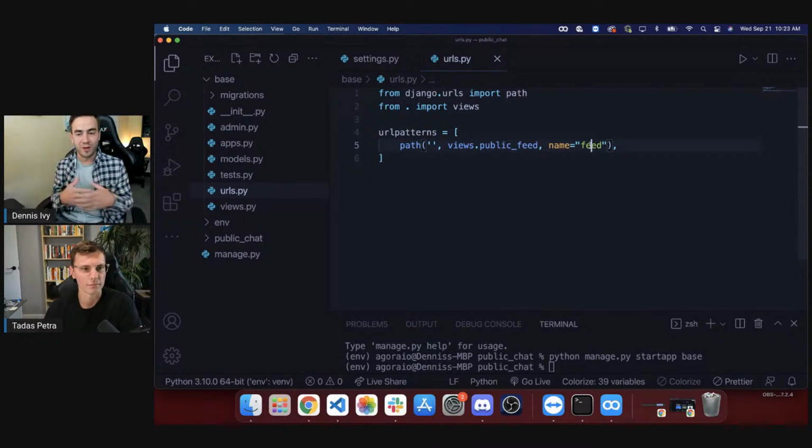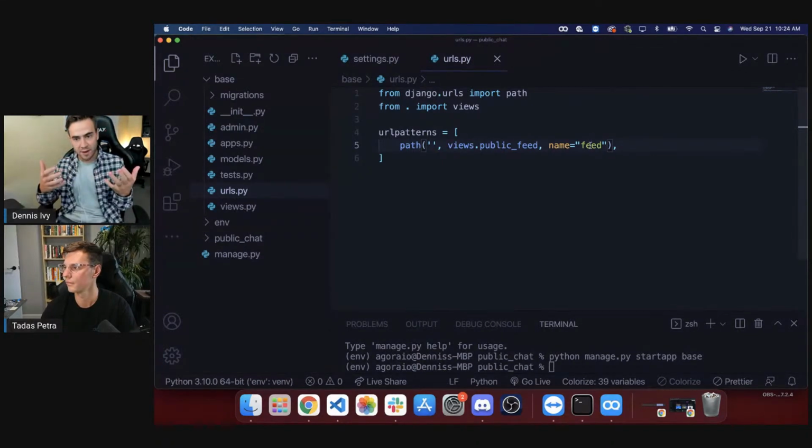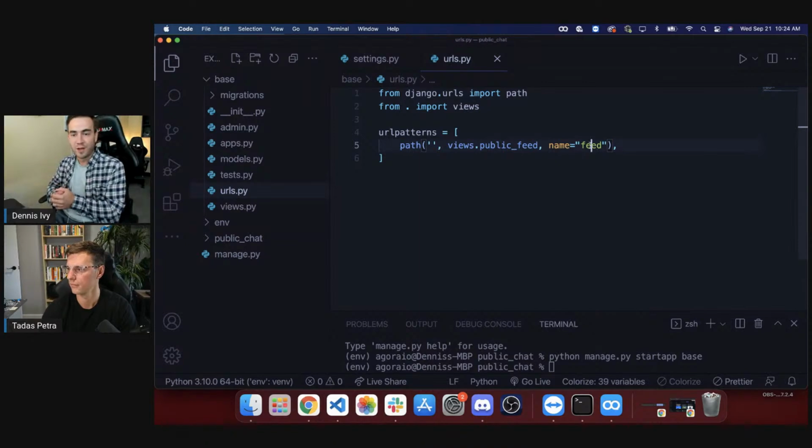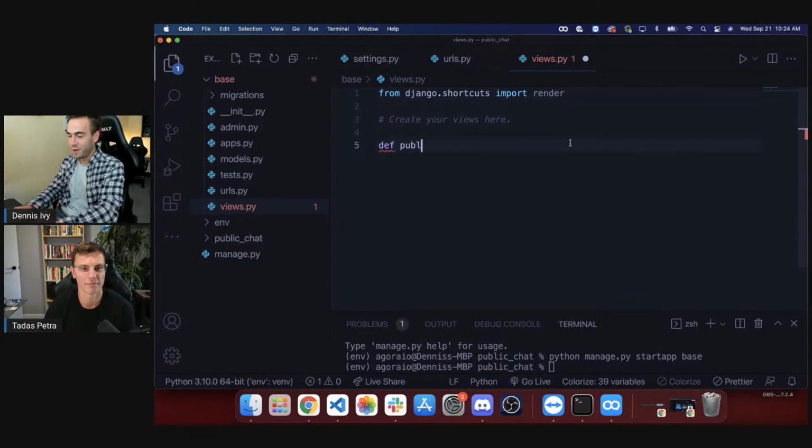And I know that there's a lot of flaws in this, but essentially what we're going to do here is we're just going to have people punch in their name. I'll save that in local storage. So every time you come back to the site, we're just going to use the name that's in local storage. So you're not having to re-enter that every single time. Later on, if I continue this application, we'll obviously create authentication just so you can stop spam and any other issues that may come up with people having the ability to do things without attaching their name to it and basically no responsibility. So we'll create the view public feed right here.